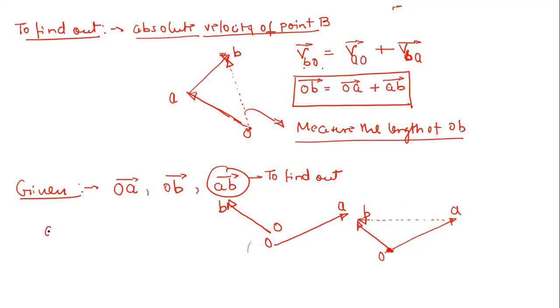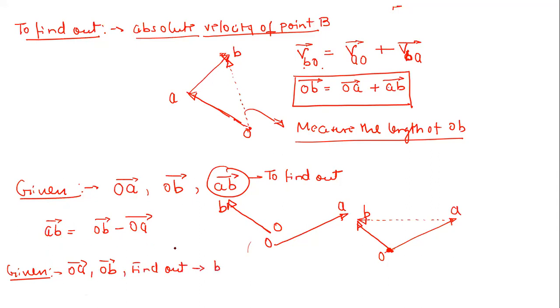So now AB vector is simply equal to, so you can write it in another form, right? So AB vector, all other things are almost the same. So AB vector is simply equal to OB vector minus OA vector. That's it. Now just, can anyone tell, let us say, now if I'm interested, again, let's say the same things are given, right? OA vector is given, OB vector is given, right? And now I'm interested to find out BA vector, right?